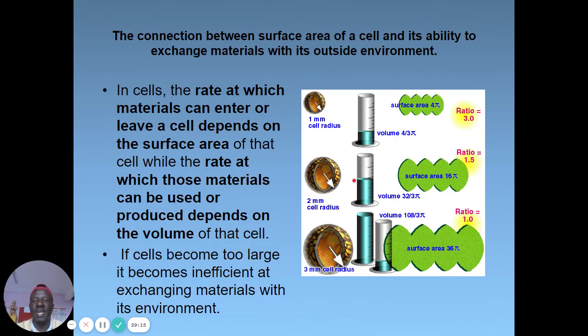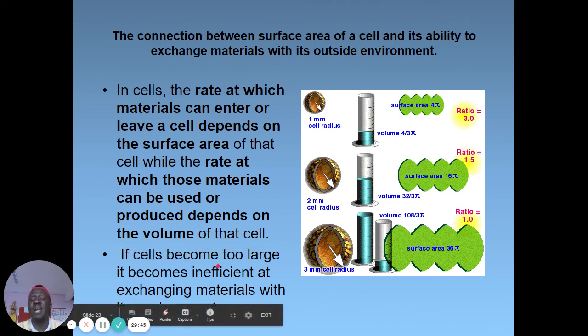From there, we can see the connection between surface area of a cell and its ability to exchange materials with its outside environment, because the external environment and internal environment must always communicate. The rate at which materials can enter or leave depends on the surface area of that cell, while the rate at which those materials can be used or produced depends on the volume of that cell.